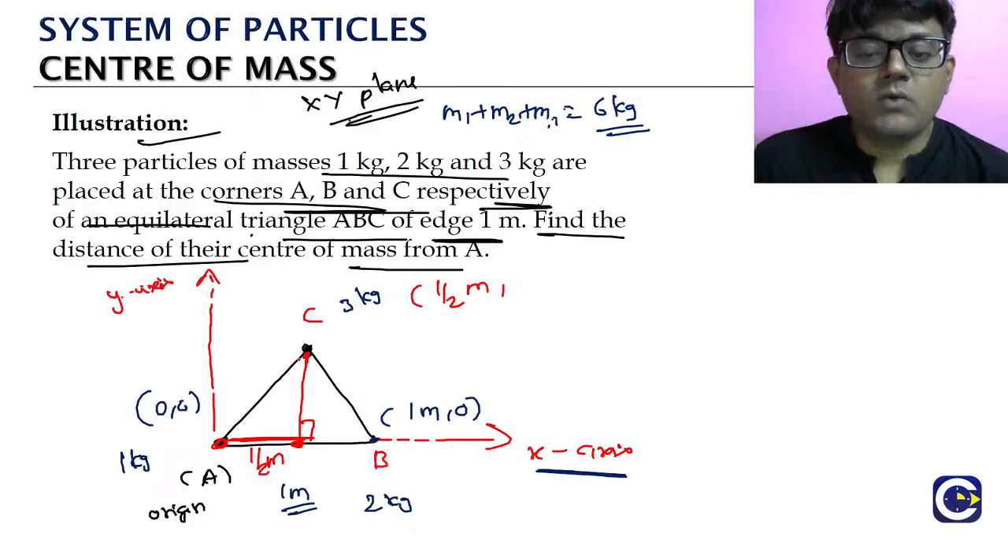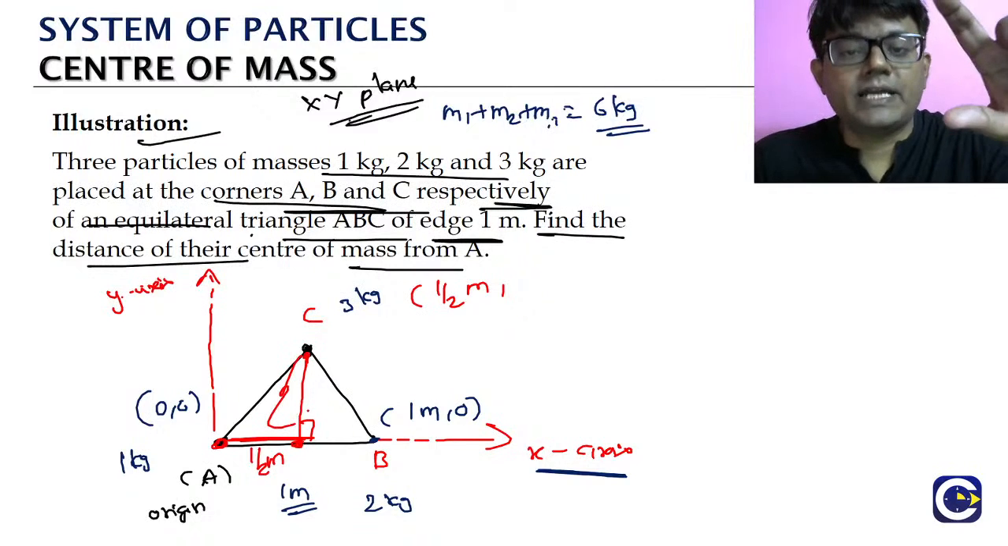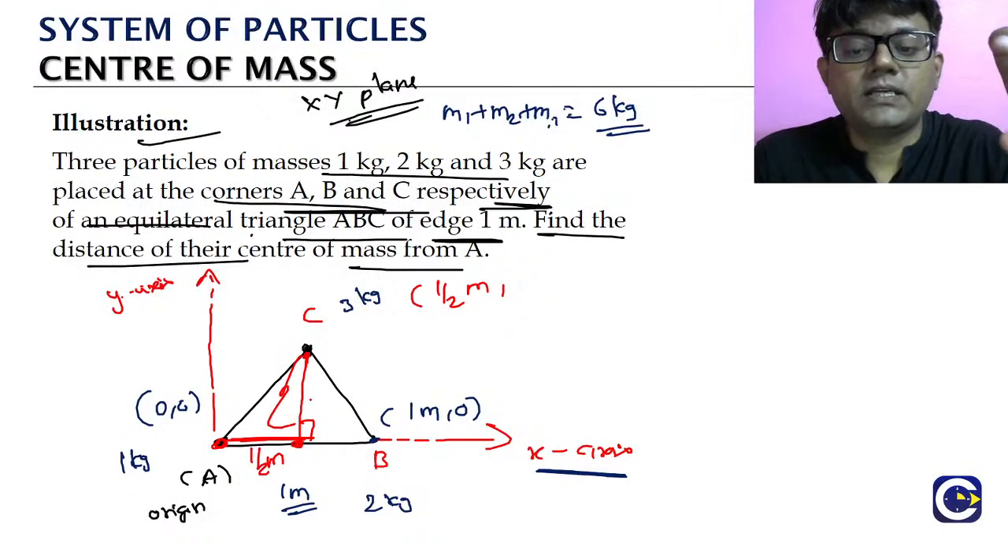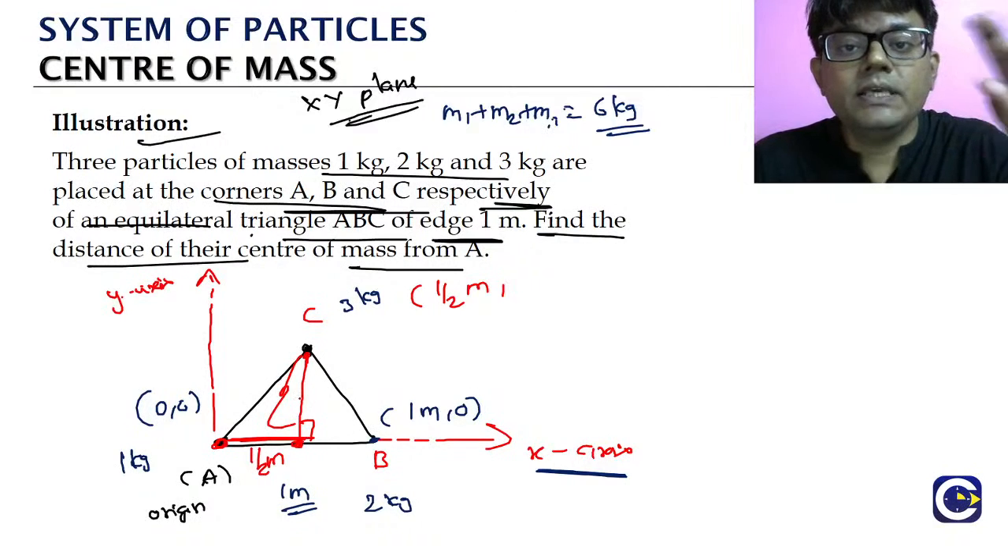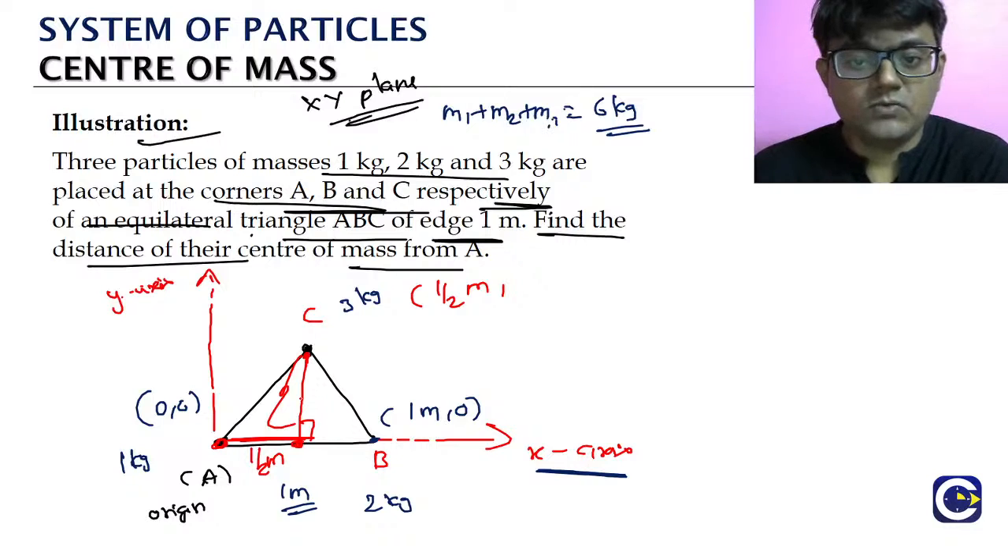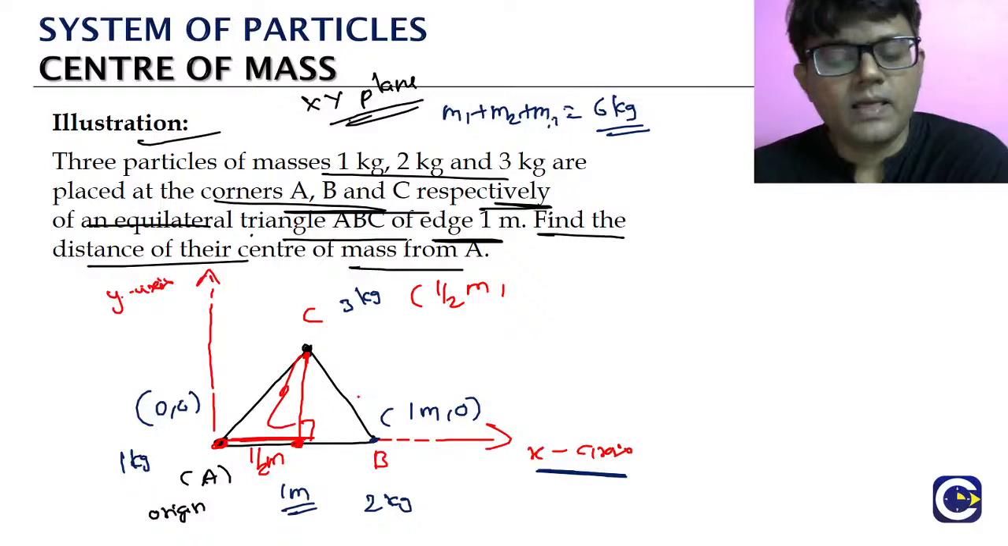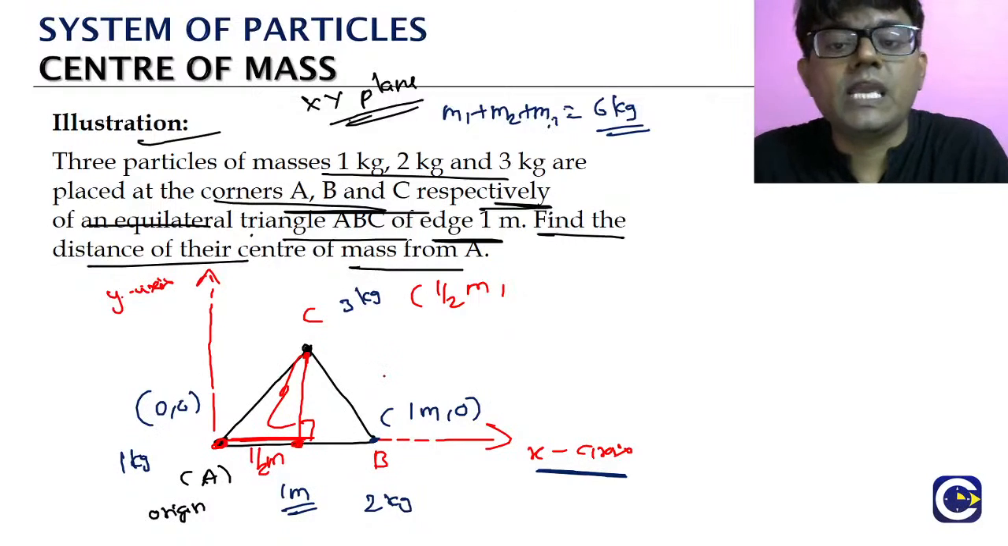What is the y coordinate? What is the y coordinate of that point C? It is the altitude of the equilateral triangle. So what is the altitude of the equilateral triangle?